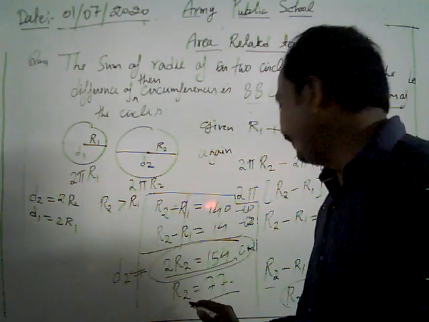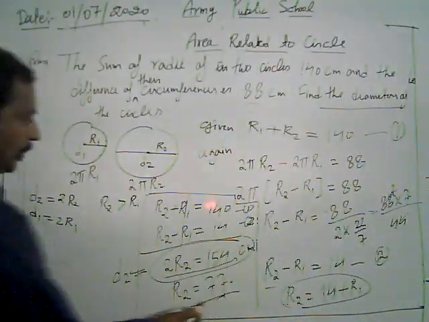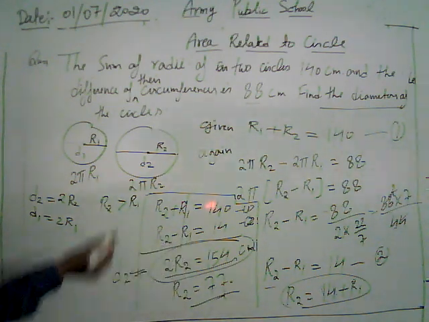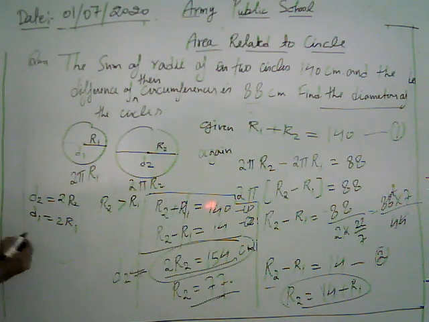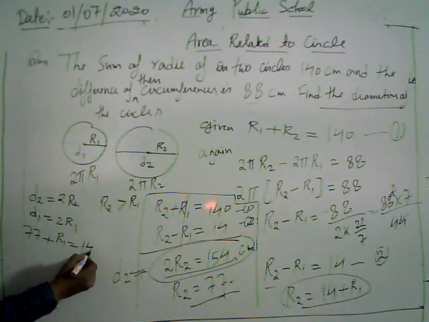Now we get r2 as 77. Putting the value of r2 in any equation, suppose we put it here in r2 plus r1: 77 plus r1 is equal to 140.